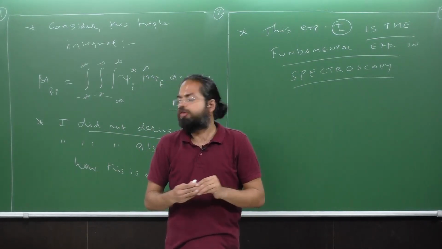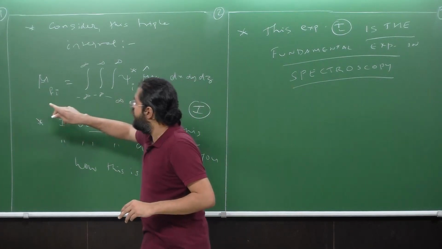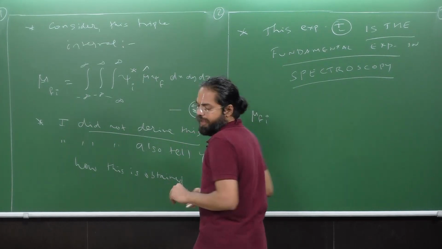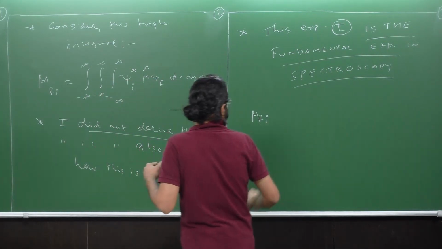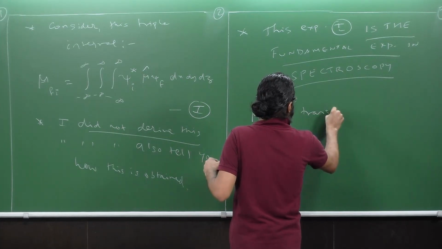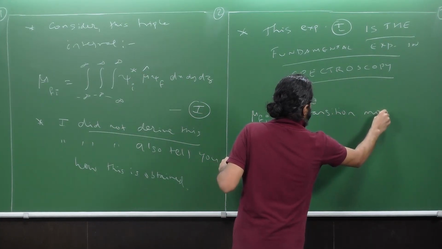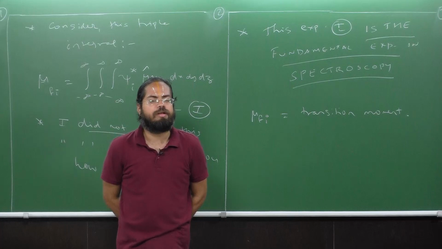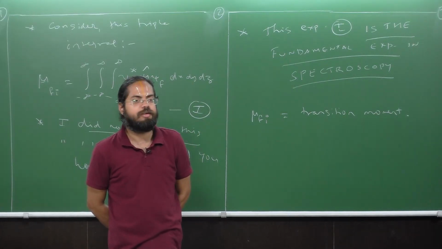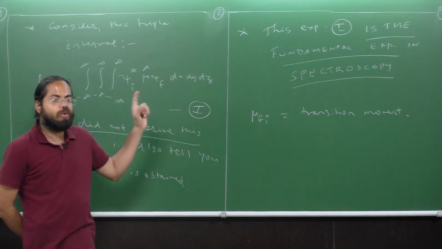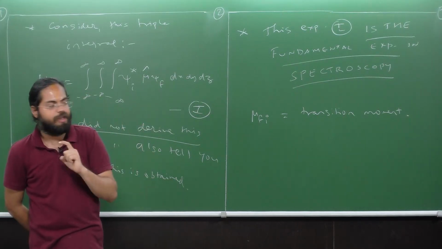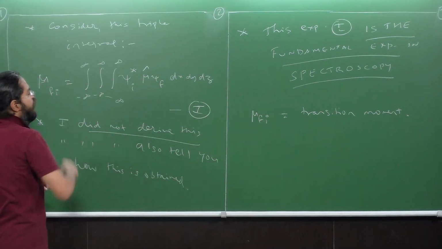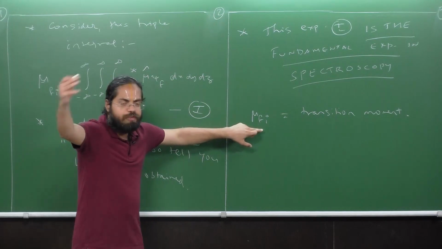So the term on the LHS of expression I, your mu fi, is actually called the transition moment. Have you seen the symbol mu in this course before? Well, we did, briefly in a tutorial while we were discussing the idea of dipole moment. So this transition moment, called mu fi, where f refers to some final state and i refers to some initial state.